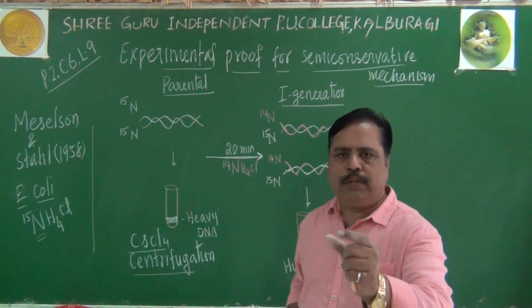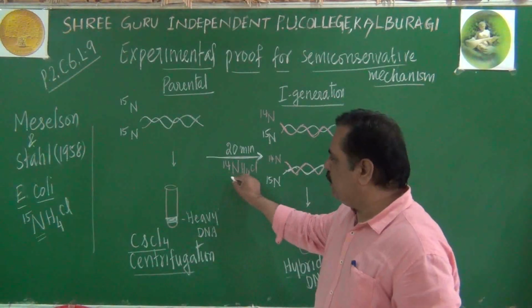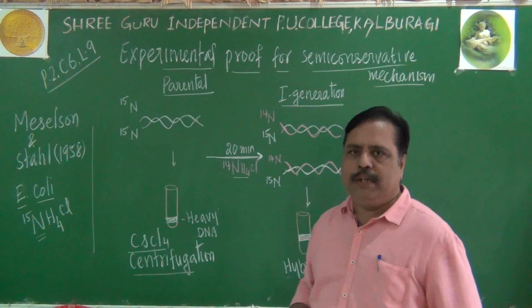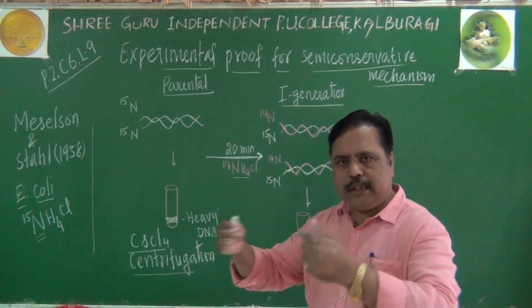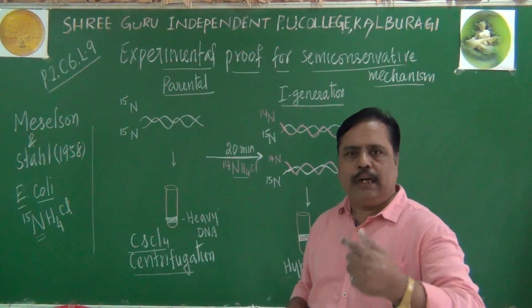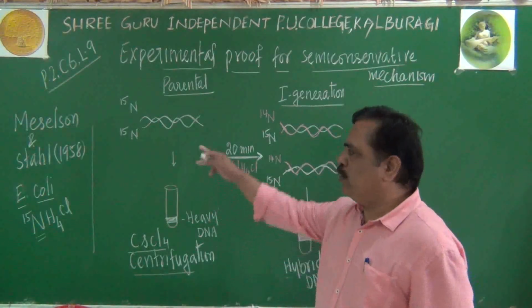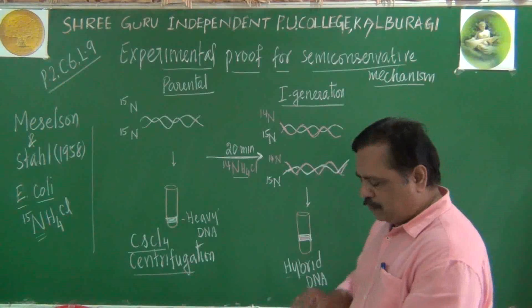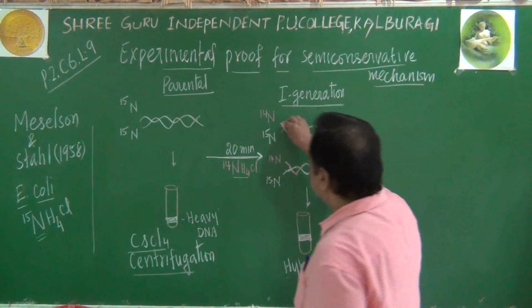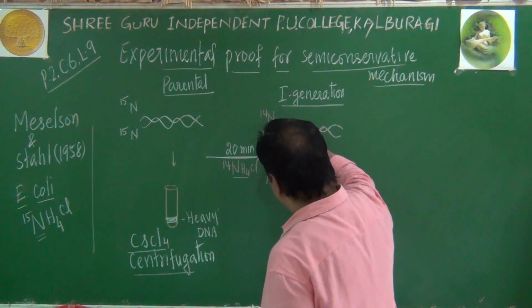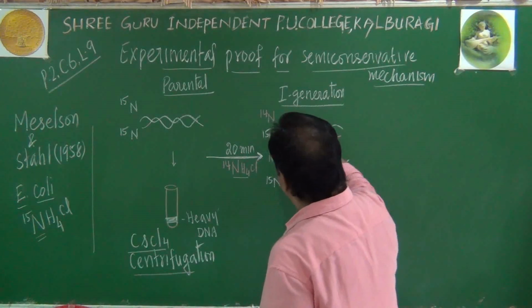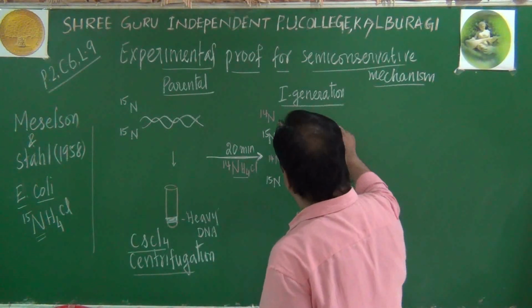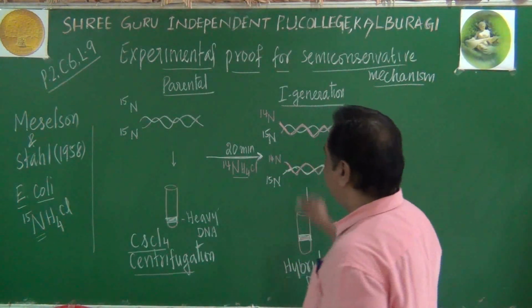So when you culture the same bacterium in N14 medium, they take nitrogen 14 and synthesize new nucleotides. Those new nucleotides are in the form of N14. That N14 becomes one new strand. So remember, here it is called a hybrid DNA.